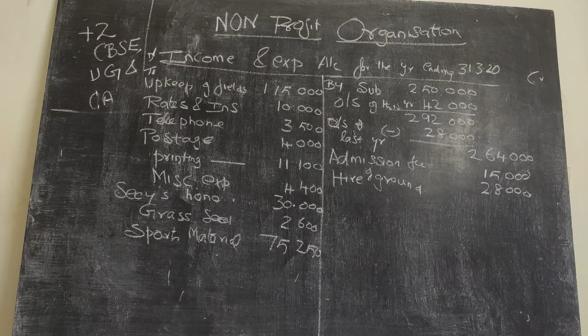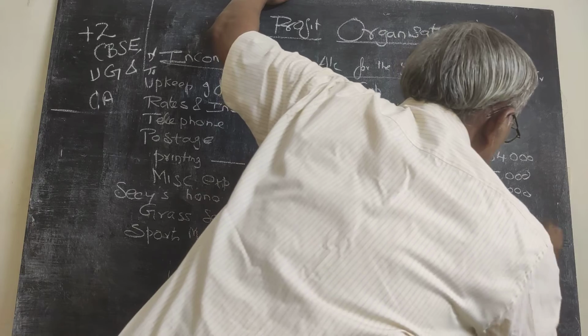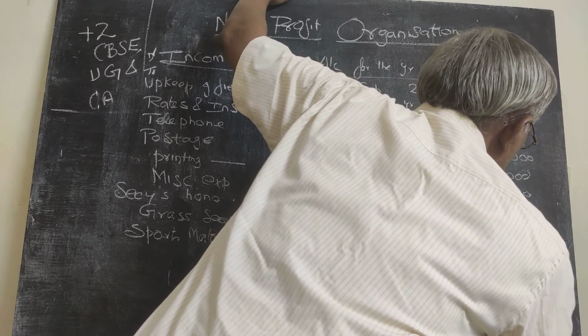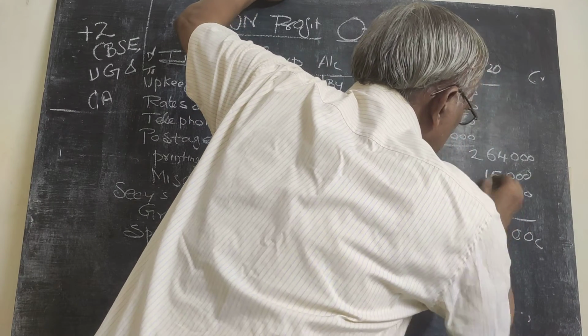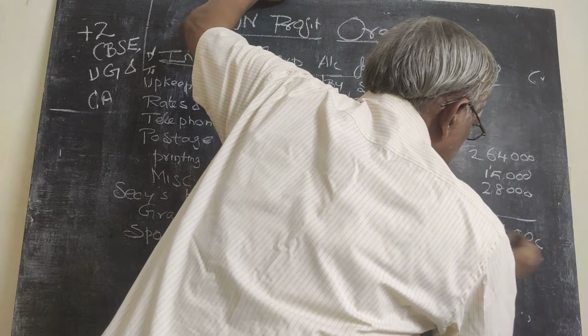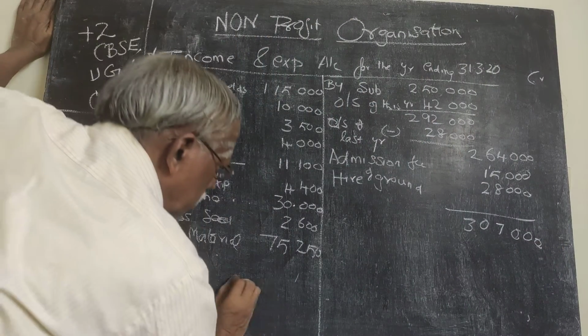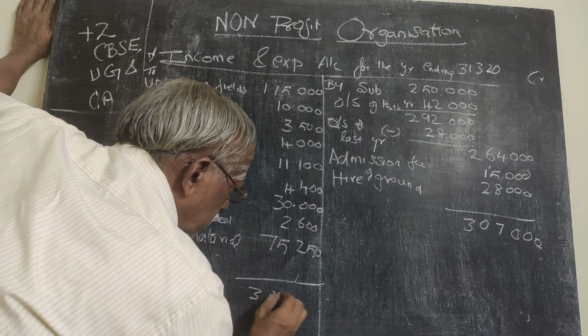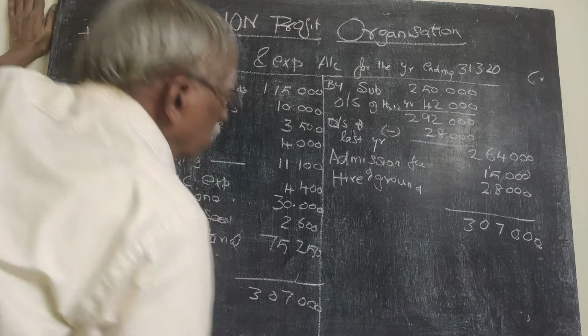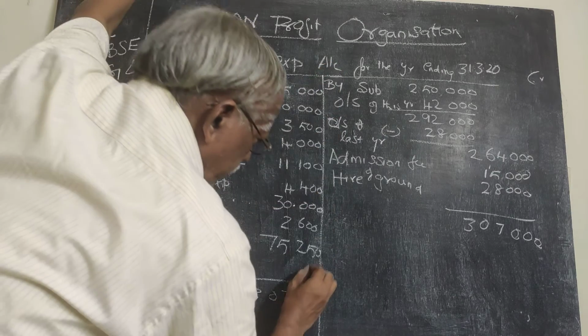Now let us find the total. Three lakhs 7,000. So 3,07,000.